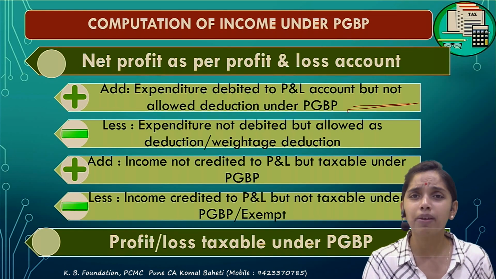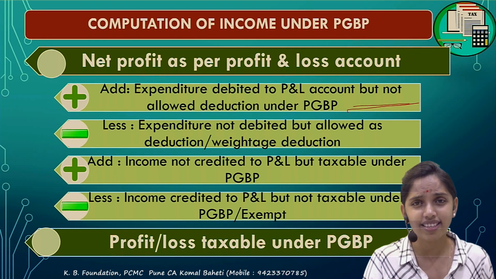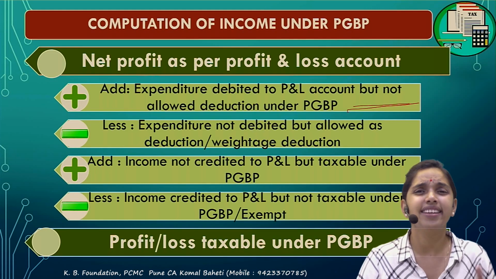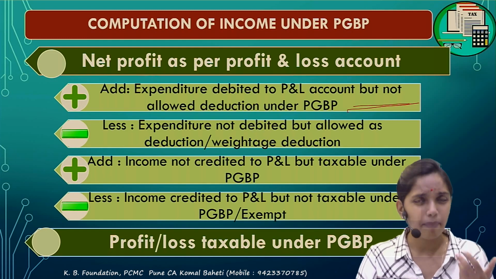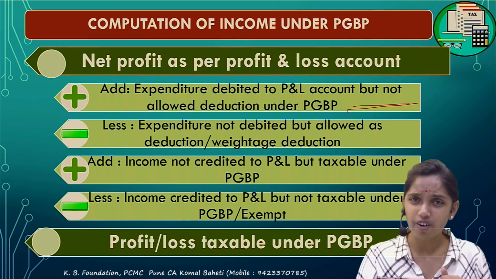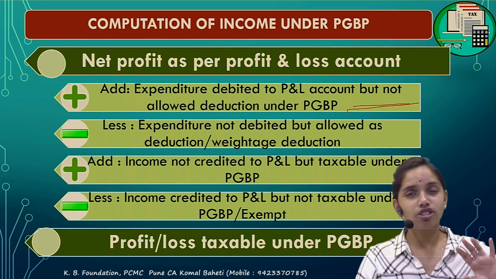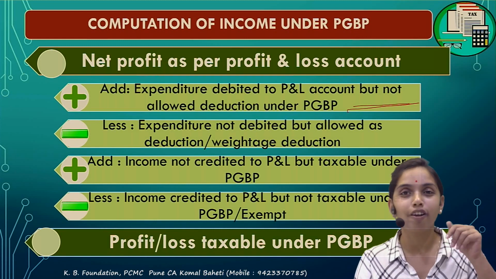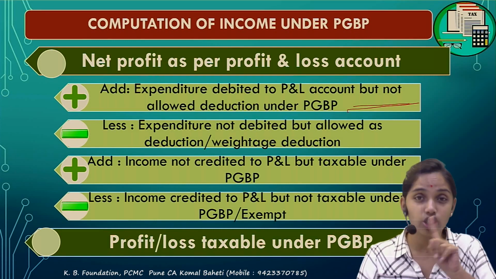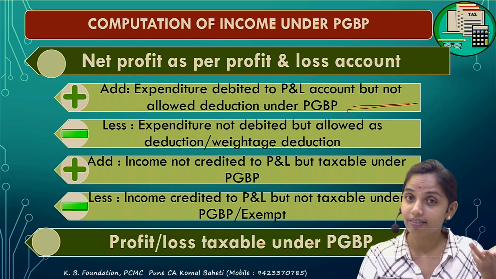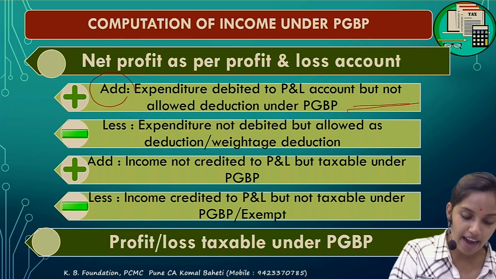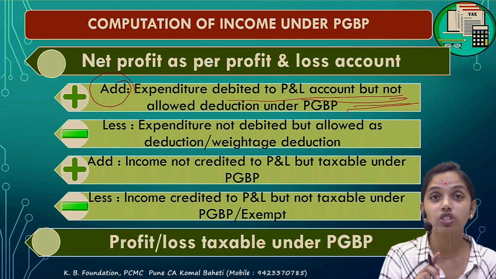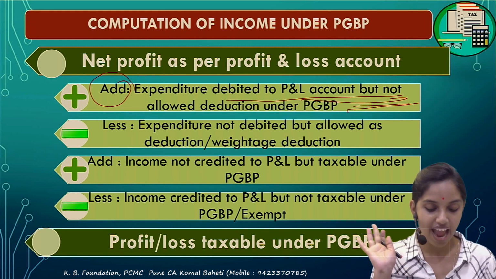Because in PGBP there are sections for disallowed expenses. Correct? There are certain expenses to be disallowed under section 40(a): if TDS is not deducted, or not paid before the due date, then the expenses will be disallowed. We'll be looking at it in detail. Correct? So all such disallowed expenditure which is debited to P&L, beta, debited means it is already deducted, but under the income tax it is not allowed. So add back. The expenses which are not allowed under the income tax should be added back.